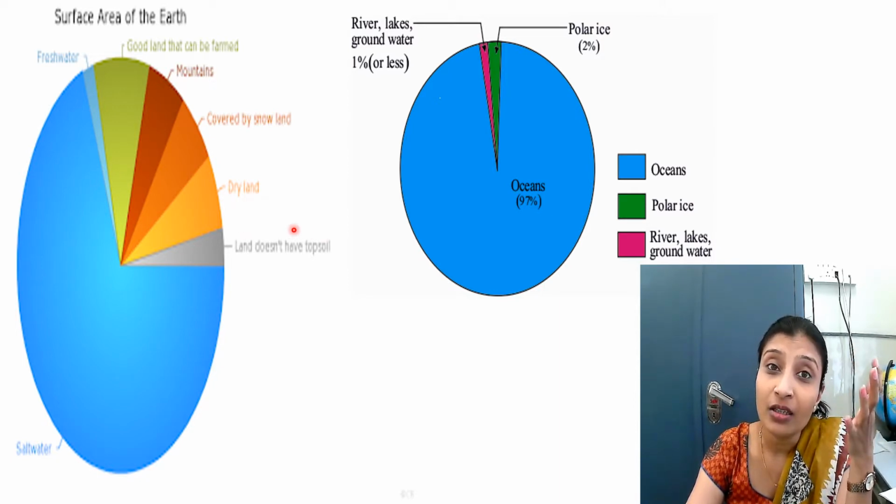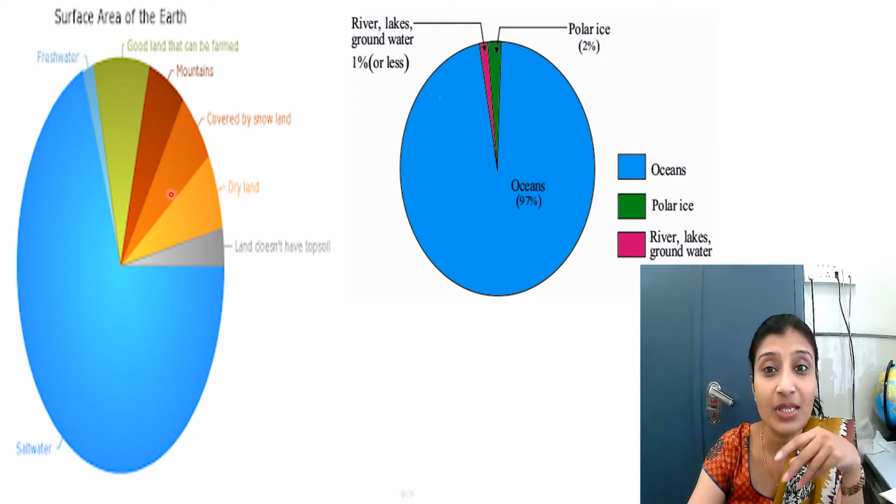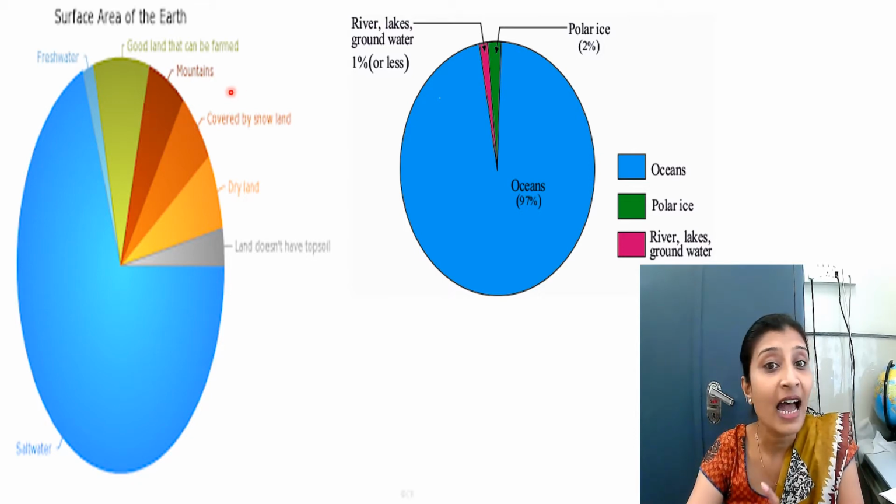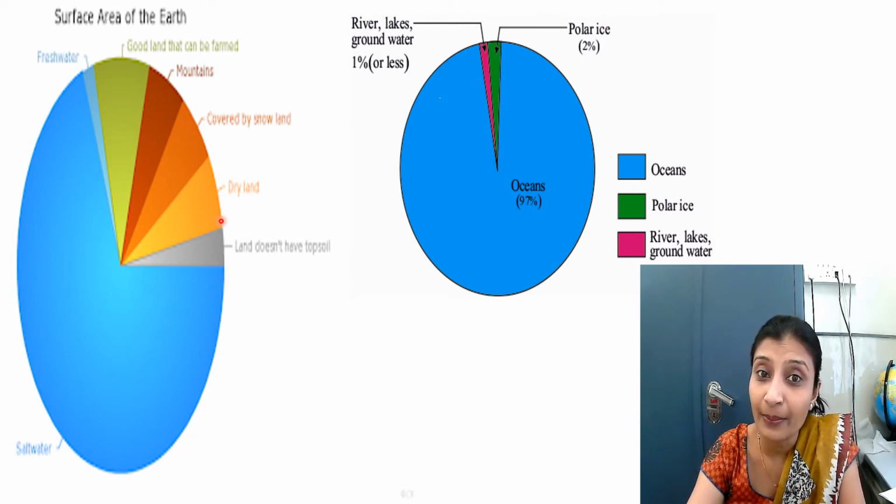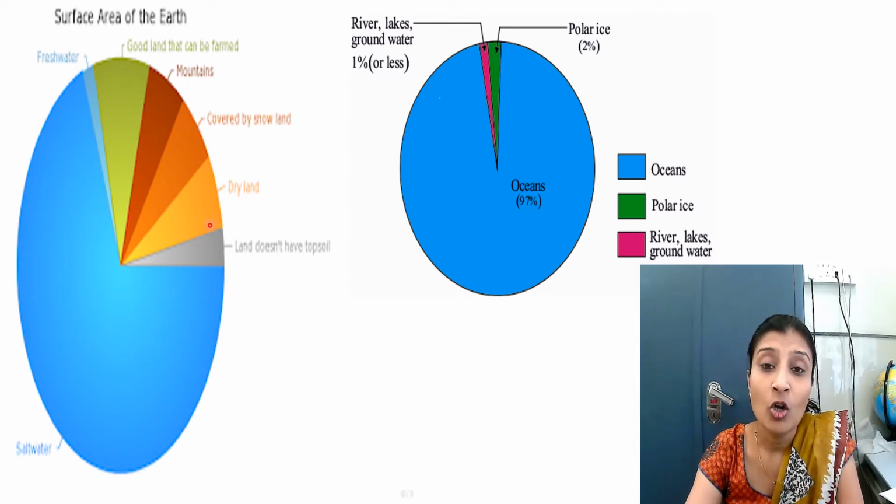Land on the earth also has different landforms like mountains, hills, plateaus. Plants cannot grow on land that has no soil. We have studied before that plants do not grow in deserts because there is only sand and no soil in the desert. Soil is also in danger due to erosion and pollutants.